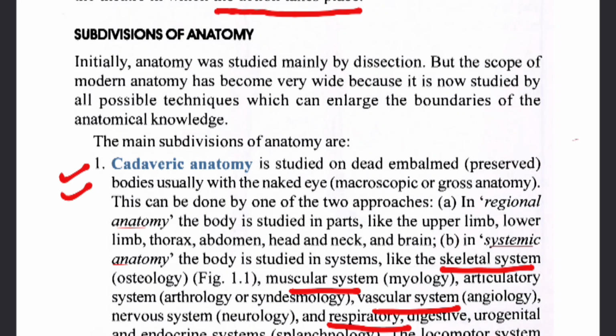There are different names for these studies, and you should know these terms. If we study the vascular system, it is called angiology. If we study the nervous system, it is called neurology. And if you talk about the endocrine system, then splanchnology. So there are many systems that we study in cadaveric anatomy by cutting the dead body and studying it in detail.